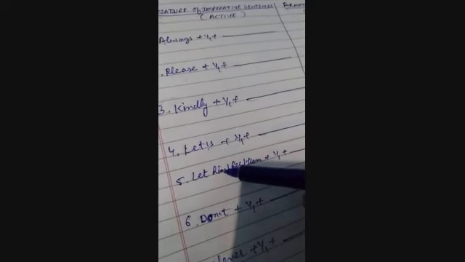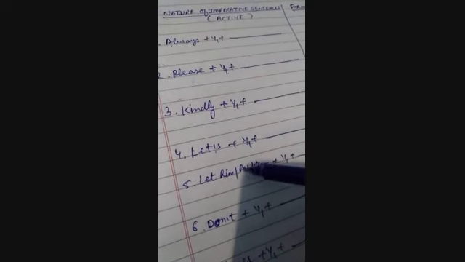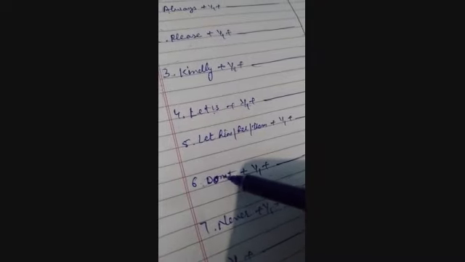Let, after let followed by any object like this: him, her, them, me, etc. And then what is this word? Do not. And what is this word? Never. If your statement starts with always and you find in the end of the statement a full stop, because the statement ends here with the full stop, now this statement has become the part of an imperative sentence. It will be called an imperative sentence, an imperative statement.